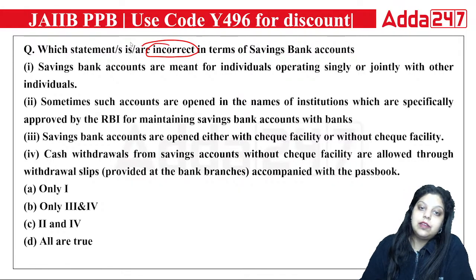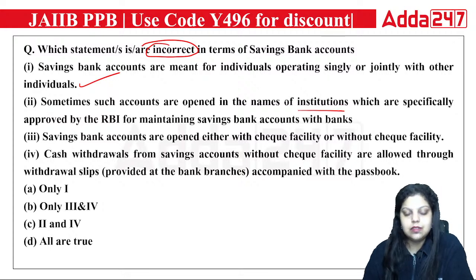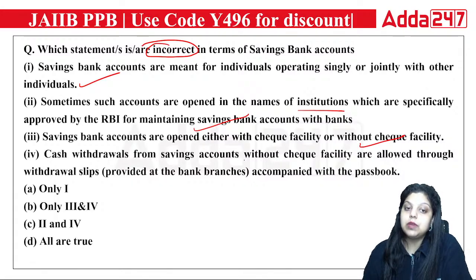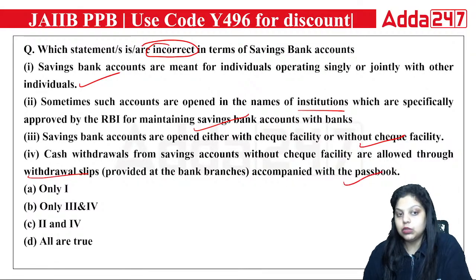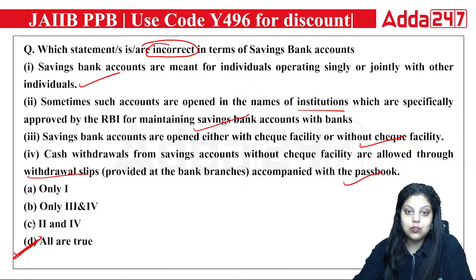So the right answer is definitely, the first statement is correct. Savings bank accounts are meant for individuals operating singly or jointly. Second, sometimes such accounts are opened in the name of institutions that are specifically approved by RBI. That's also true. Savings bank accounts are opened either with check facility or without check facility. That's also true. Cash withdrawal from savings account without check facility is allowed through withdrawal slip provided at the bank branches accompanied with the passbook. That's also true. It means all the statements related to the savings bank account are correct here. Right answer is your D option.